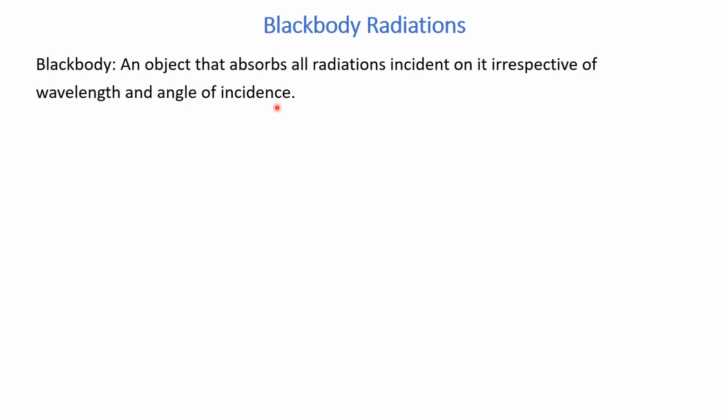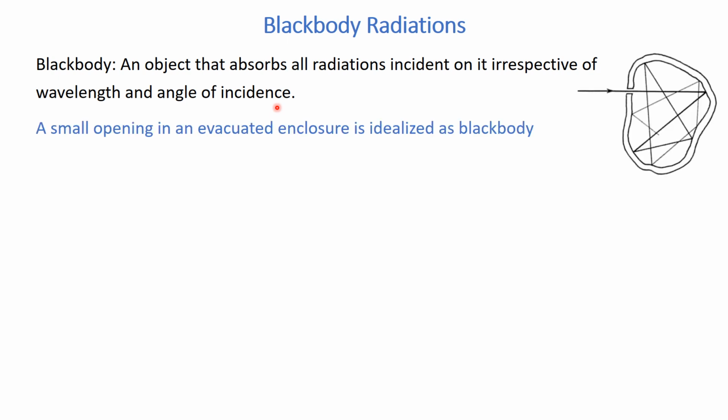However, there is an idealization of the black body in the form of an evacuated enclosure. We also call it the cavity, having a small opening so that light that enters this cavity through the small hole is reflected back and forth inside the wall of the cavity, and no portion of this light comes out of the hole of this enclosure. So this setup behaves like a 100% or perfect black body.